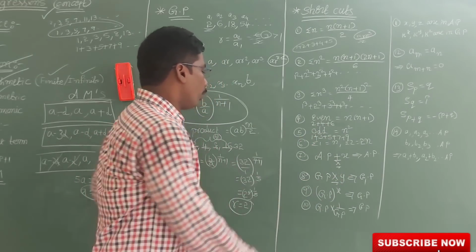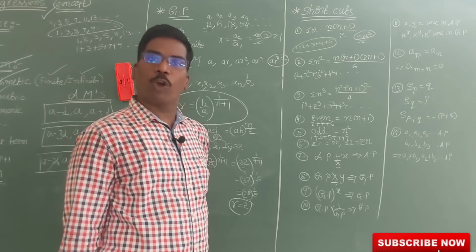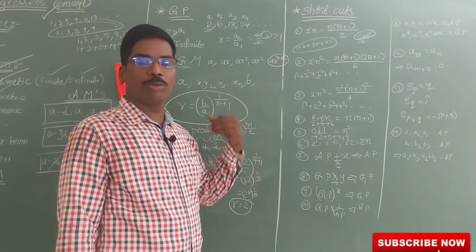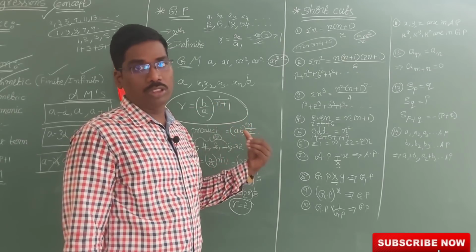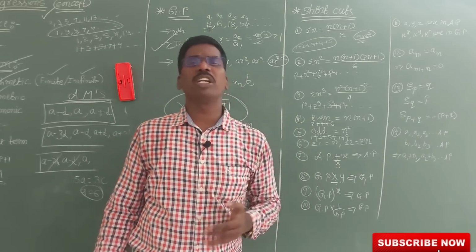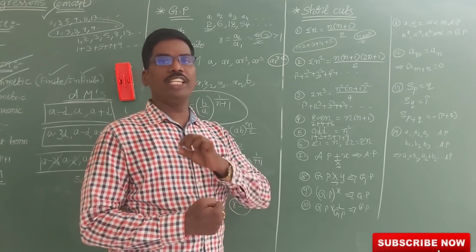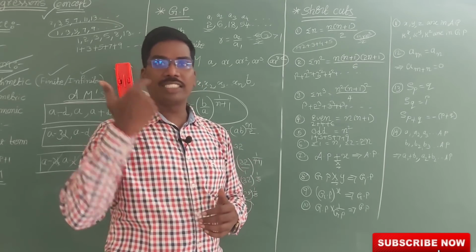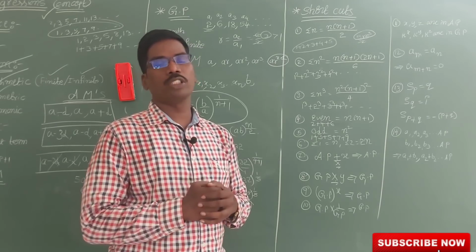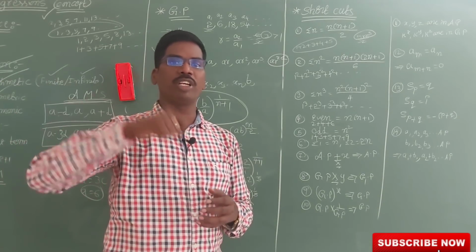Next, from 8 to 14, those are the very important problems in arithmetic progression, geometrical progression and harmonic progression. Listen, very, very important. If you take any arithmetic progression and add a number to each and every term, then the resultant is also an arithmetic progression. For example, 1, 2, 3, 4, 5, 6 and so on. This is an arithmetic progression.